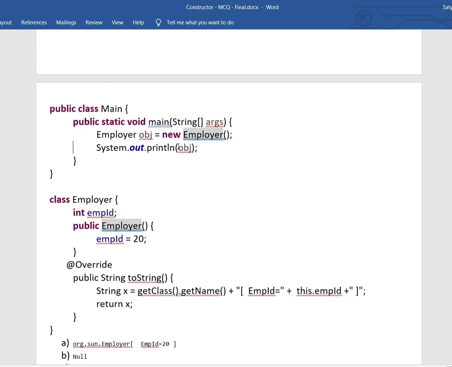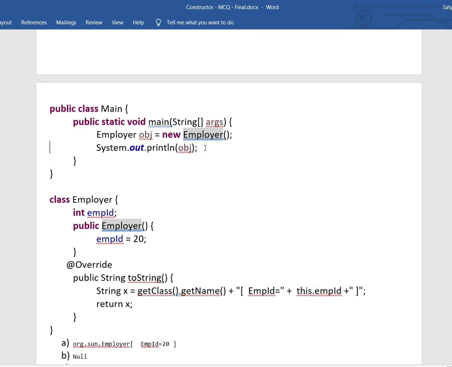In this case, we have a constructor with employee ID assigned to 20, and you can observe we have overridden the toString method, and the toString method returns some class name, and inside it employee ID equal to this dot employee ID, that is 20. What will happen in this case?